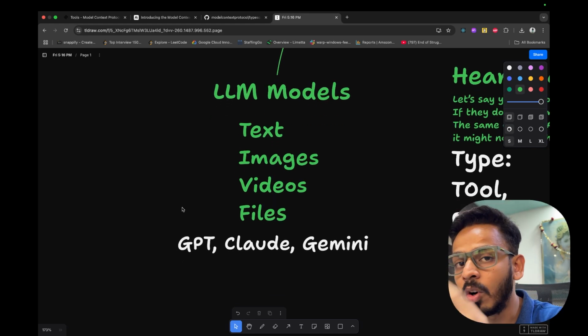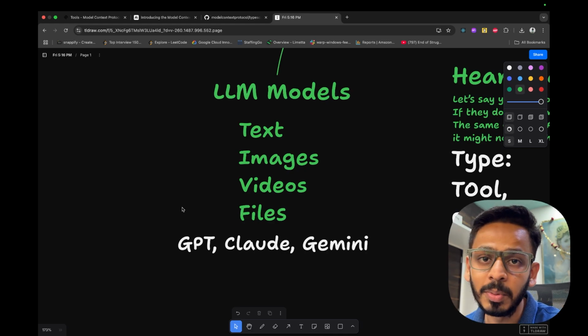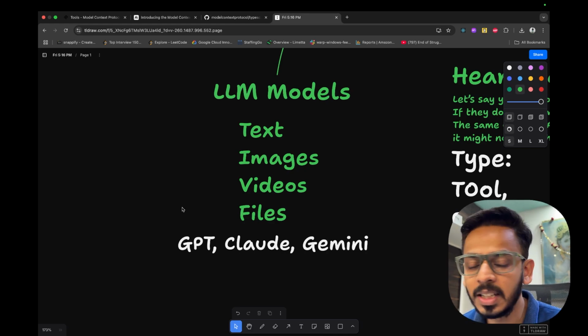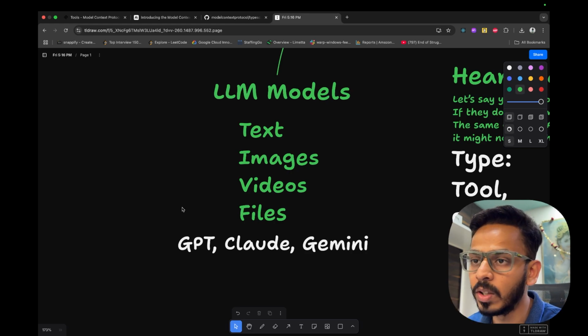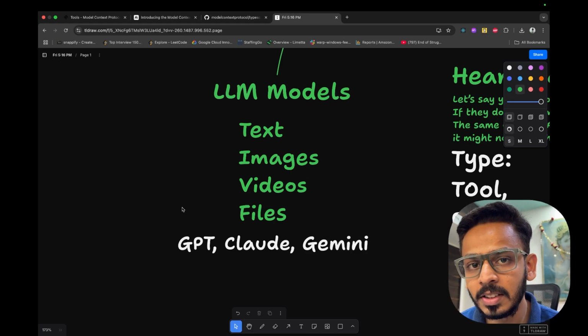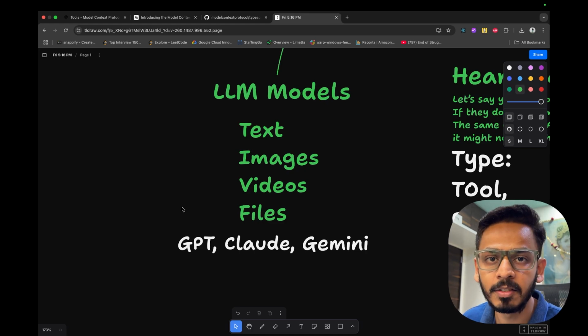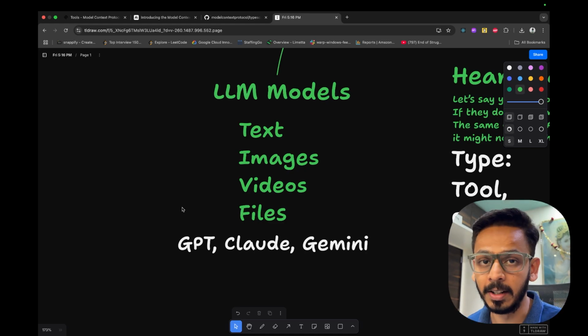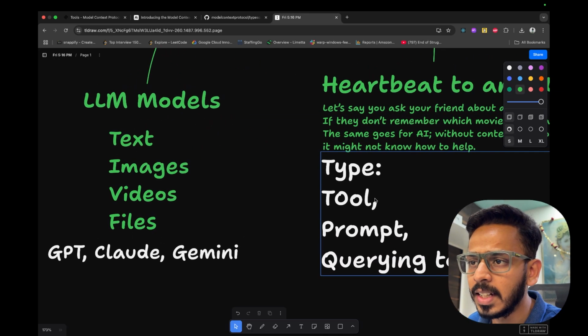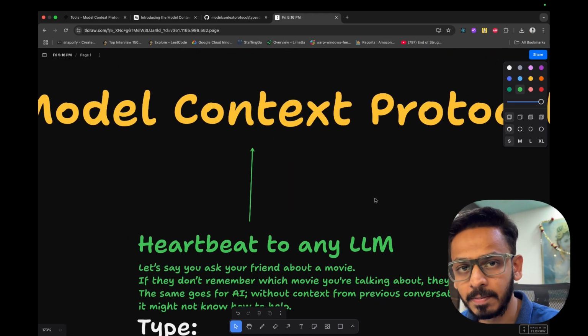And what are the models that can process it? They are GPT, Claude, Gemini. If you are using any other models like DeepSeek, they are also included in that. Okay. So the first is the models that are used to communicate with you as a client. Next comes the context.